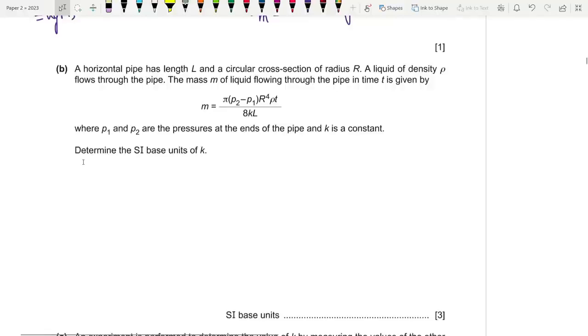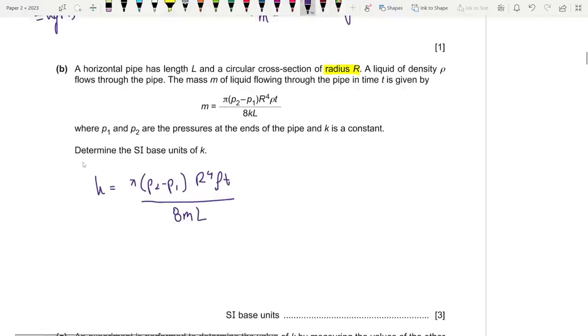Fine. So here what we have to do is make K the subject first. If you do that, what do you end up with? K is equal to pi times P2 minus P1 times R to the power 4 times rho t, divided by 8 m l.